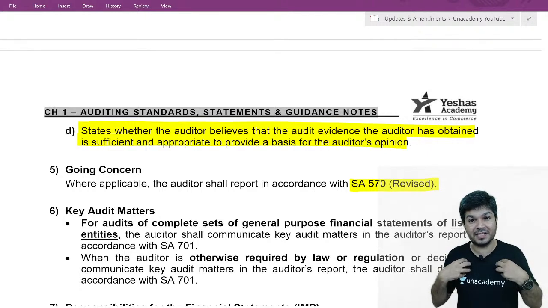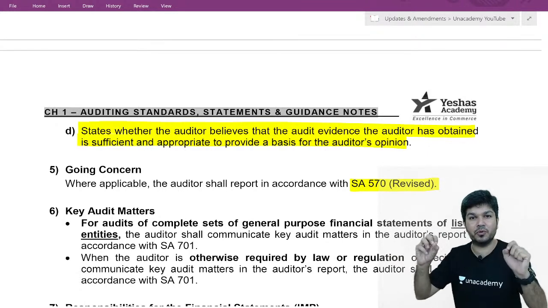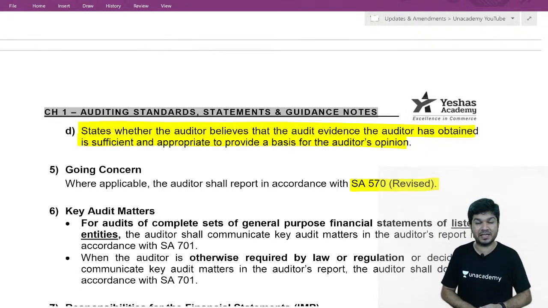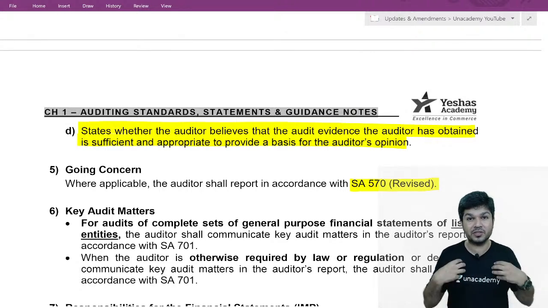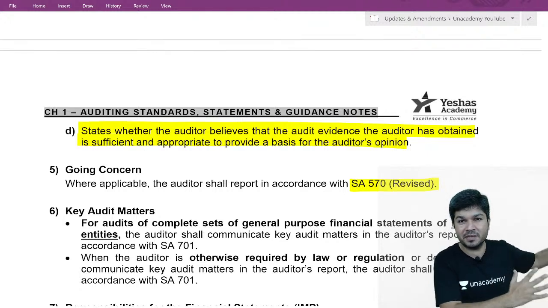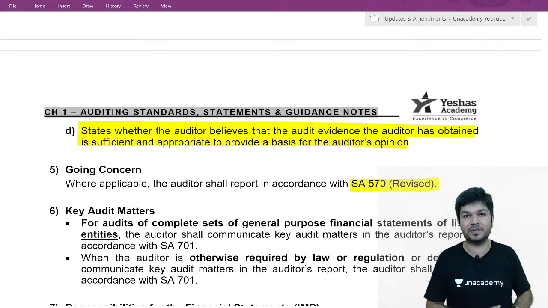So SA 570 says, if there's a material uncertainty related to going concern adequately disclosed by management, you give a clean report, but you add one extra para, drawing attention of the users. We draw your attention to note number 10 of the financial statement, which describes material uncertainty related to going concern.